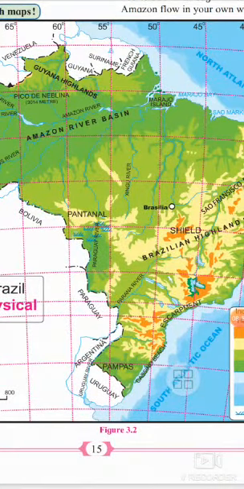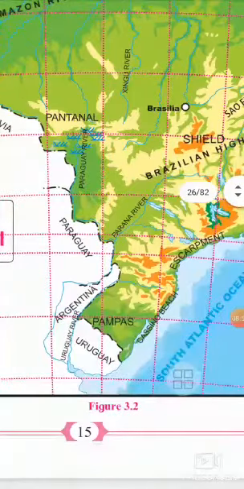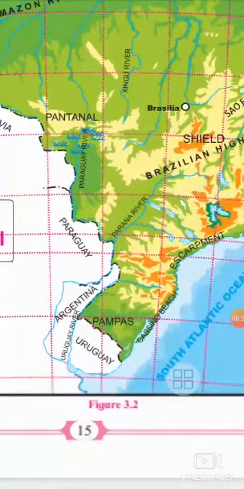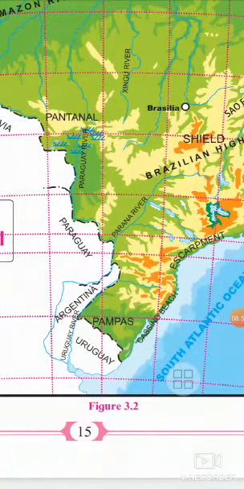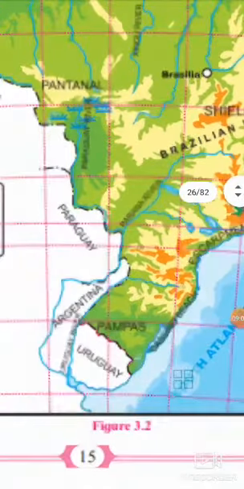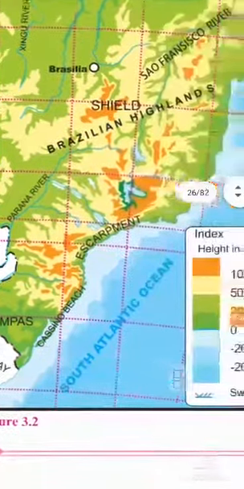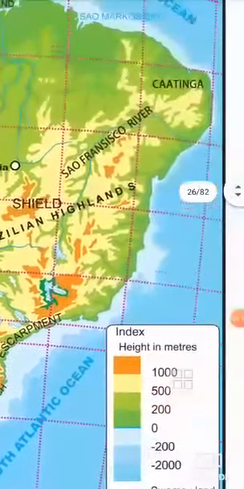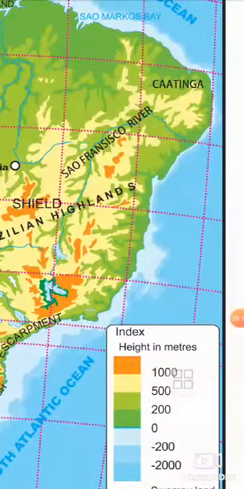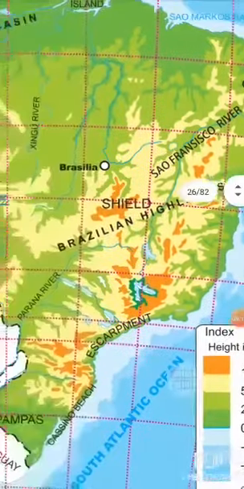Major rivers like Uruguay, Paraguay and Paraná originate from the southern slope. These rivers flow from Brazil and enter Argentina. Now eastern slope, very steep, forming the Great Escarpment.